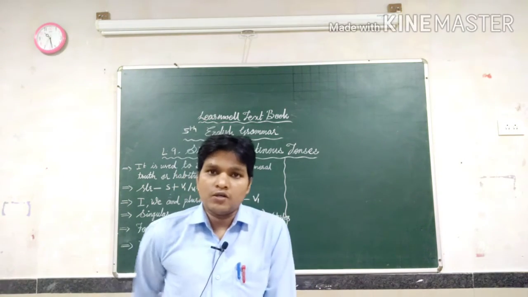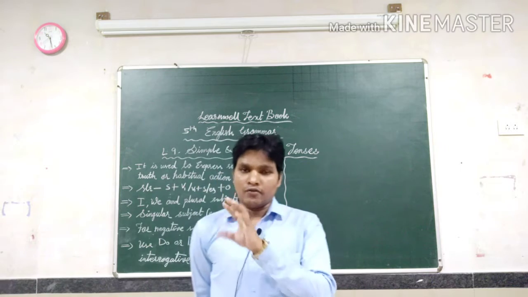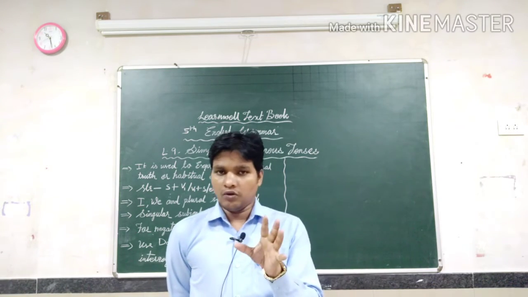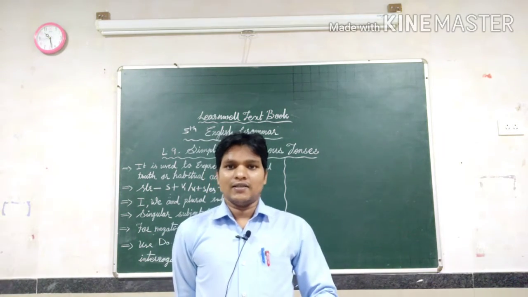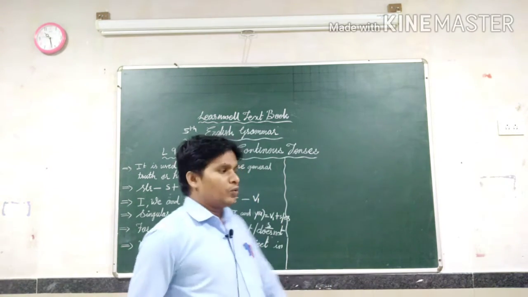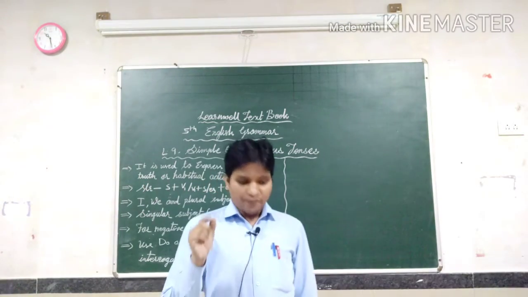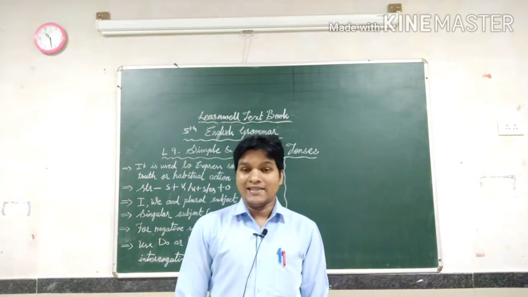So we have already known about the 12 tenses. Actually first the tenses are divided into 3, and each one carries 4. So like that the total tenses have been divided into 12 parts. Among them today we are going to discuss only 2 parts, that is simple and continuous of the present tense.